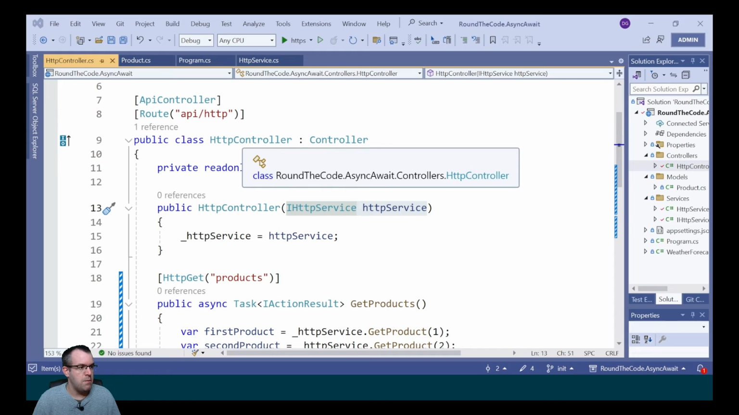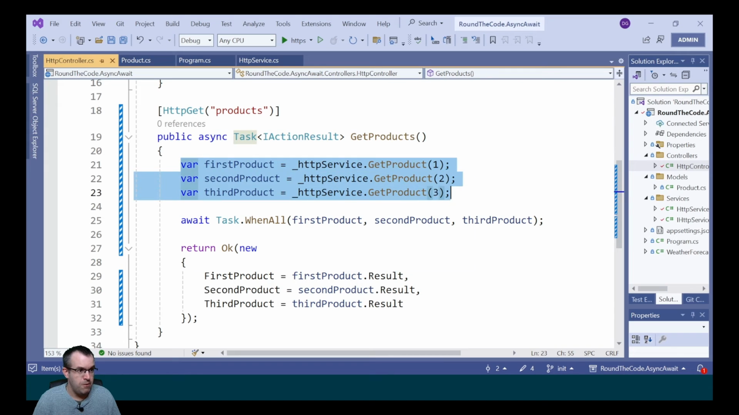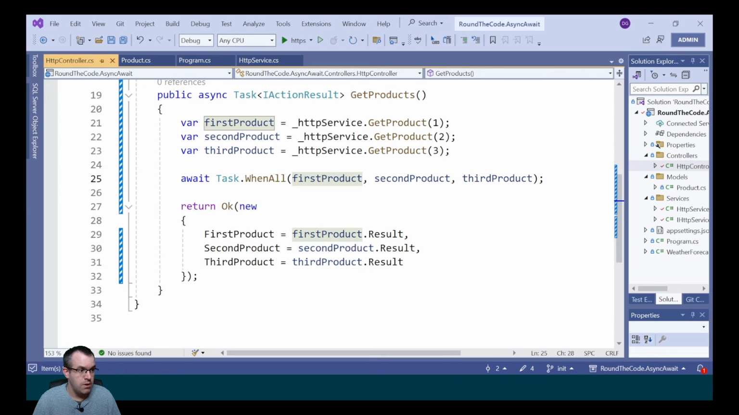We've created an API controller called HTTP controller, and we're injecting the HTTP service. We set our 3 asynchronous tasks, so we're getting the product with an ID of 1, 2, and 3. We've called Task.WhenAll, and we're awaiting that. This ensures that all 3 tasks are complete before it goes on to the next line.